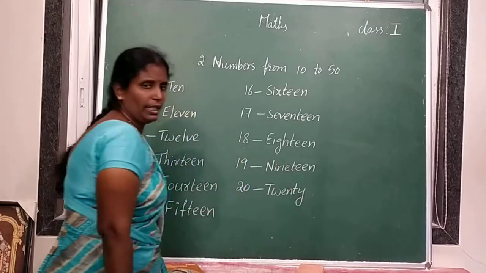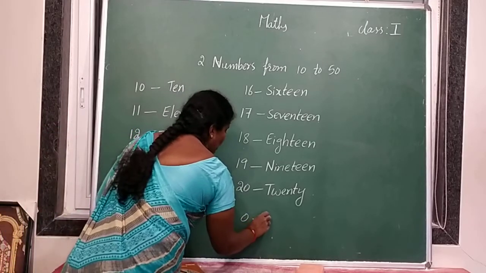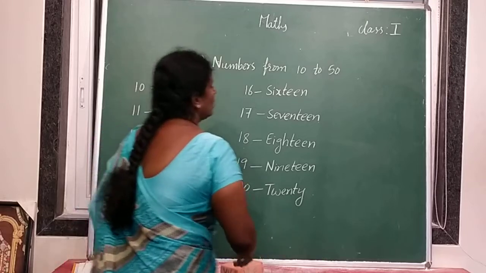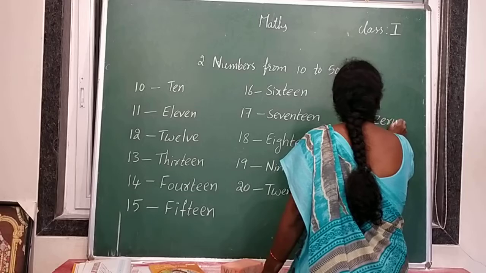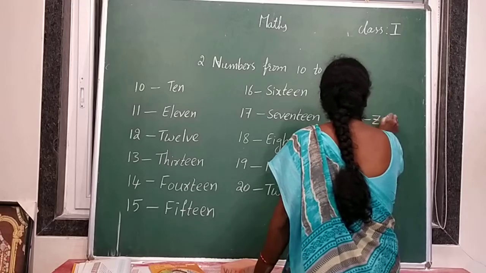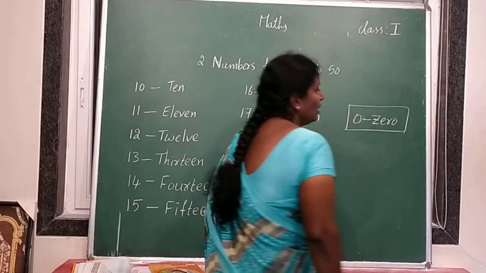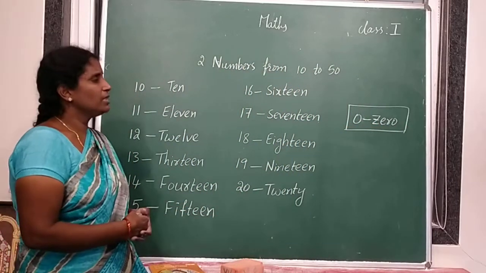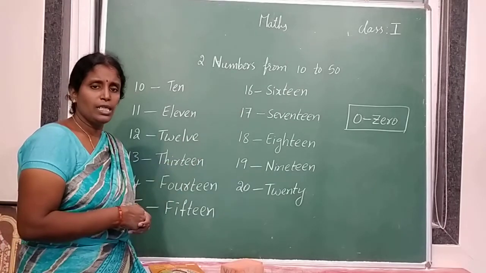TWENTY, 20. What is the spelling of zero? Zero spelling is Z-E-R-O, zero. Zero means nothing. Zero represents the absence of something. Understood? Absence of something.